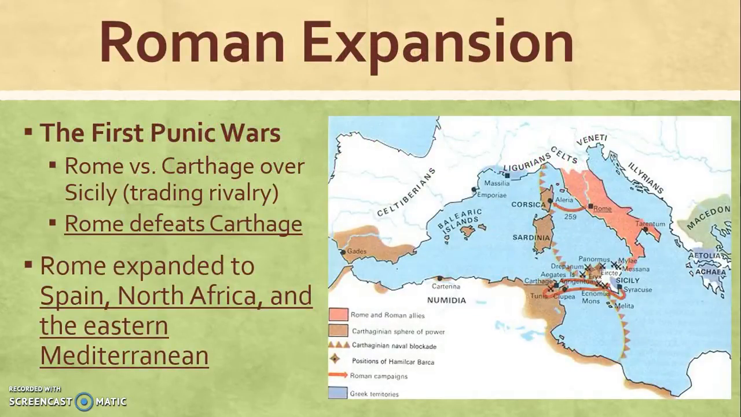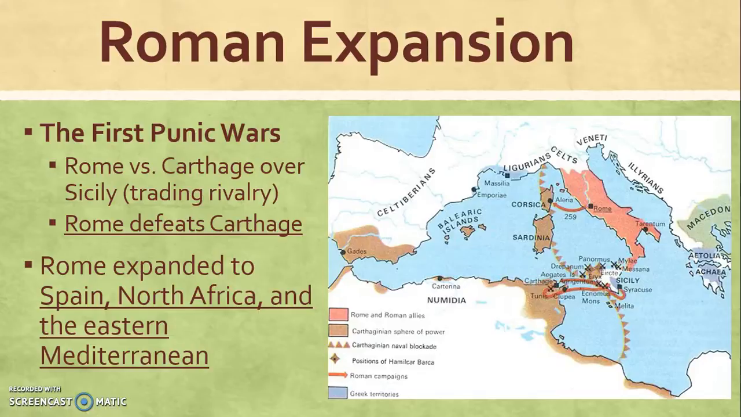Right. Eventually, Romans began to expand their empire. They did this through the Punic Wars. In the Punic Wars, Romans went to war against Carthage, which is in the northern part of Africa right here. They were fighting over control of Sicily, which is the island that's here. They both claimed to have control of this island, which helped them with trade.